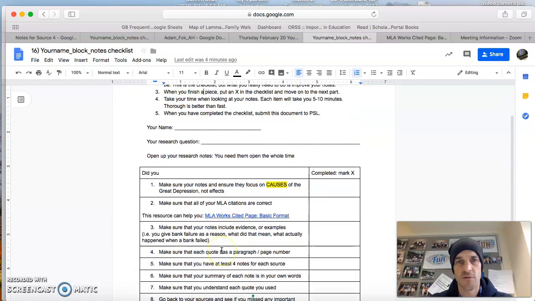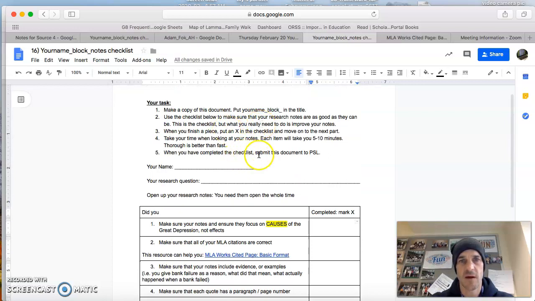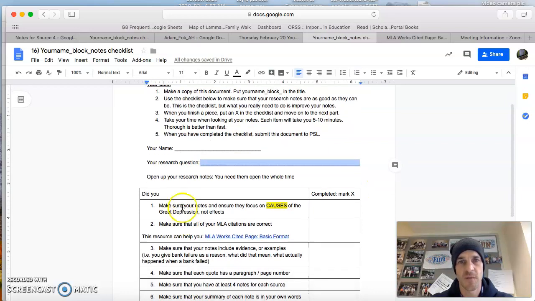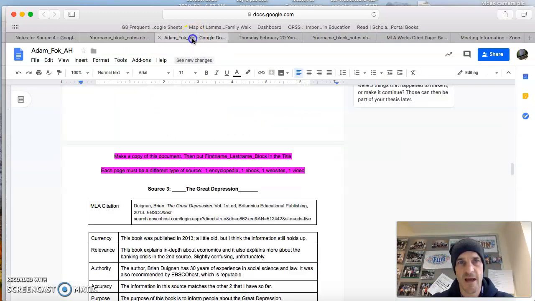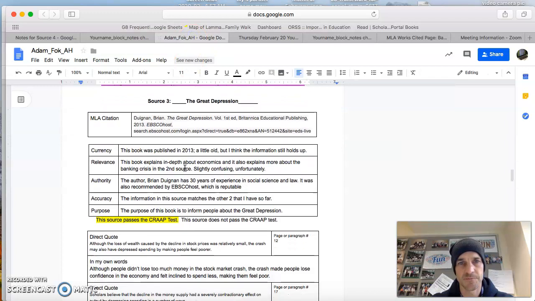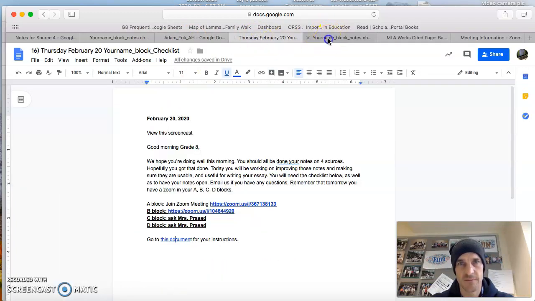As you complete something, put an X in here so that you know you've done that, and then submit this document to PowerSchool Learning when you're done. Just put your name in here and your research question. Again, we're emphasizing that having your research question is important. First thing, you're going to have to open up your notes. I've got Adam F's notes open here, and I'll use these as an example in just a minute.